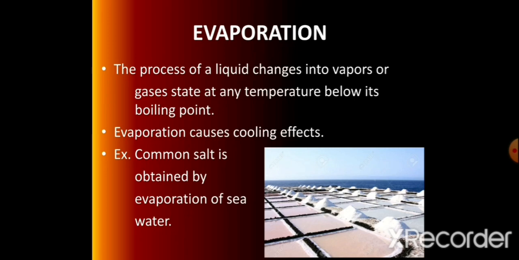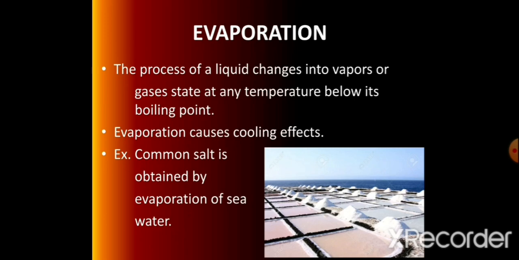We know that the particles of liquid are constantly moving in different directions. As a result, they are randomly moving and collide on each other. Due to this collision, the particles of the liquid are moving with different speed with different kinetic energy.